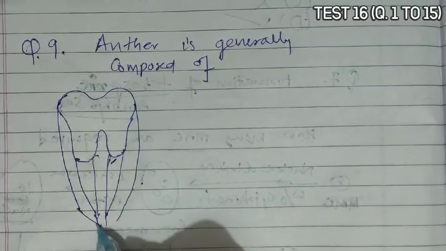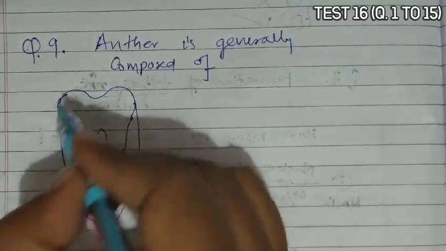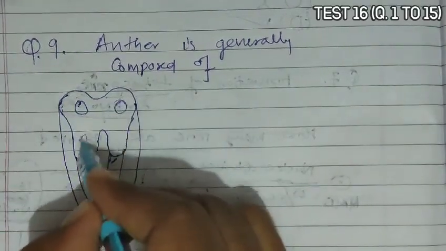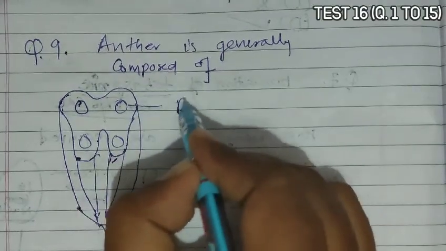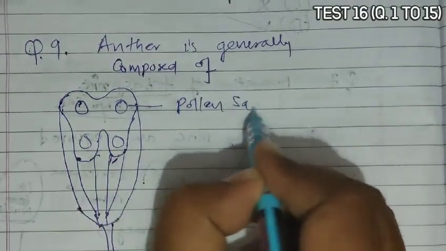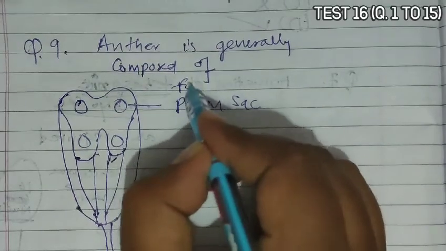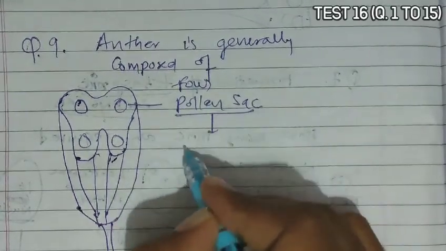It is a cross section of anther. Now in this cross section of anther, you will find 4 pollen sacs. How many pollen sacs will you find? 4 pollen sacs.